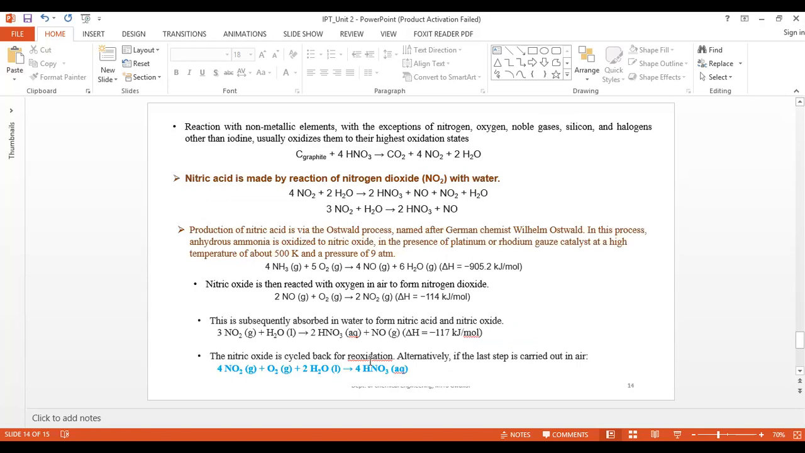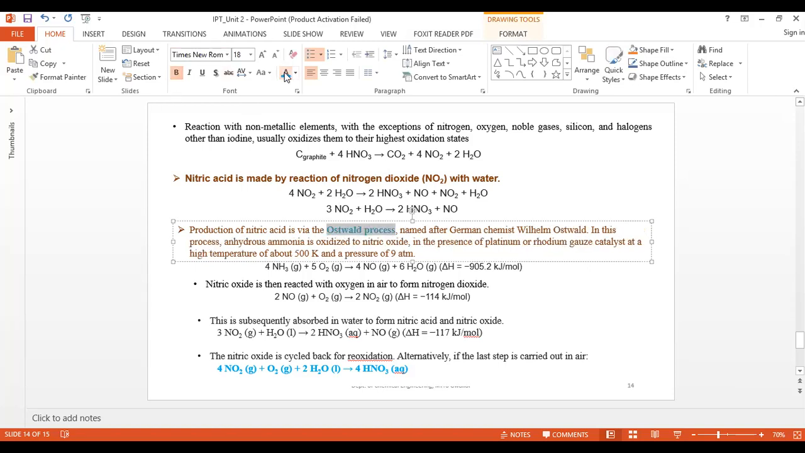And now we come to the production of nitric acid. Nitric acid is made by a reaction of nitrogen dioxide with water. So nitrogen dioxide reacts with the water and forms nitric acid HNO3. Production of nitric acid is via the Ostwald process, named after German chemist Wilhelm Ostwald. This is also an important process actually, the Ostwald process. Please keep it in your mind.